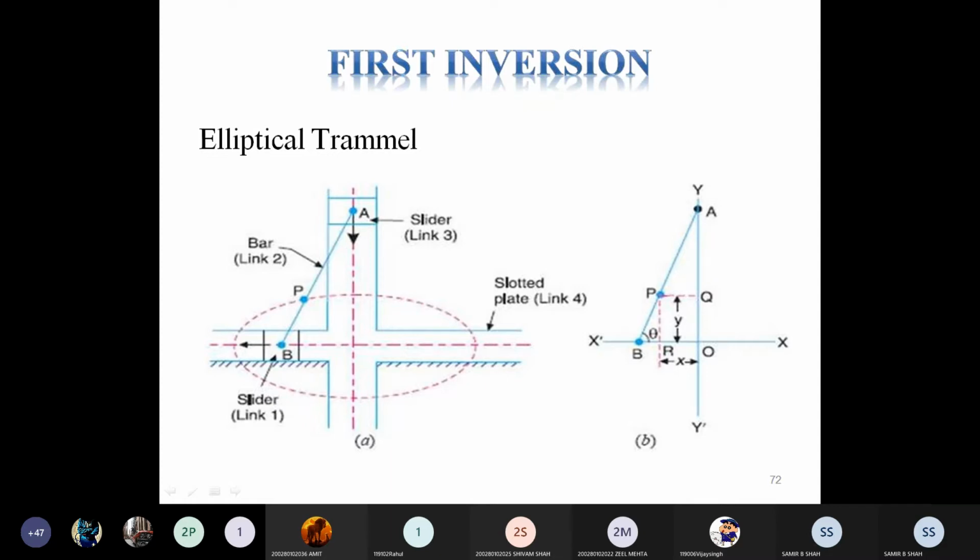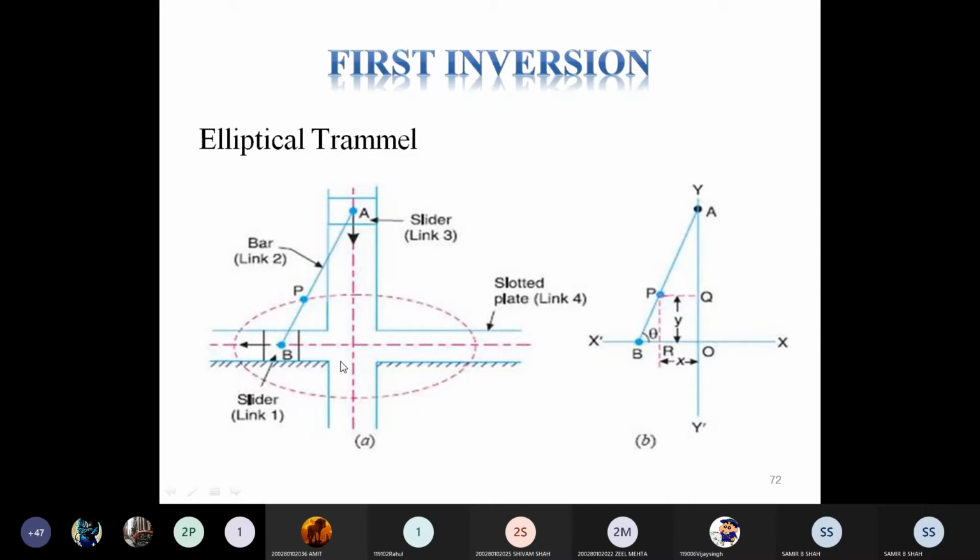Here, if you see the diagram, this is link 4. Link 4 is fixed and it has two straight grooves, both at a right angle to each other.